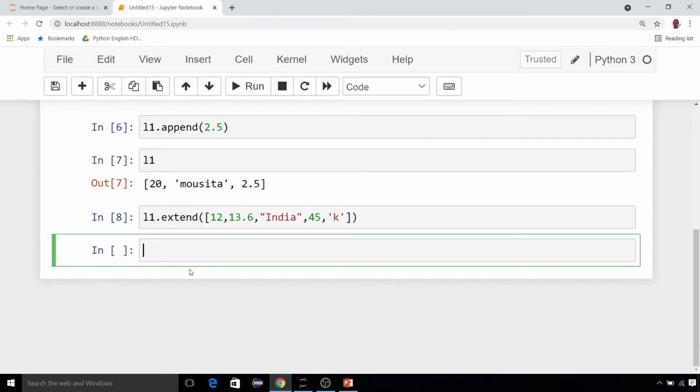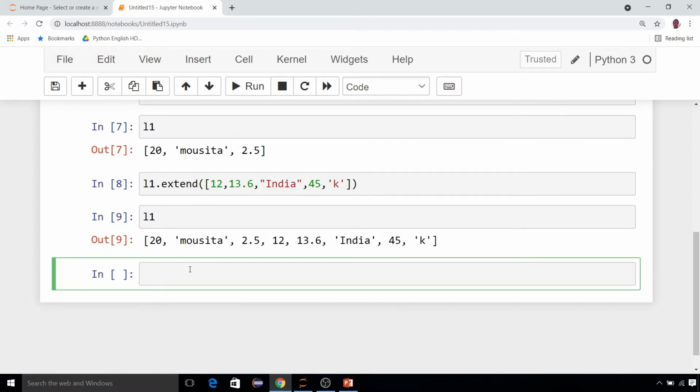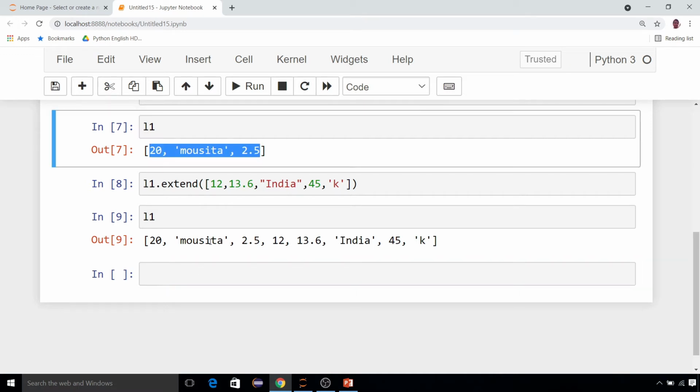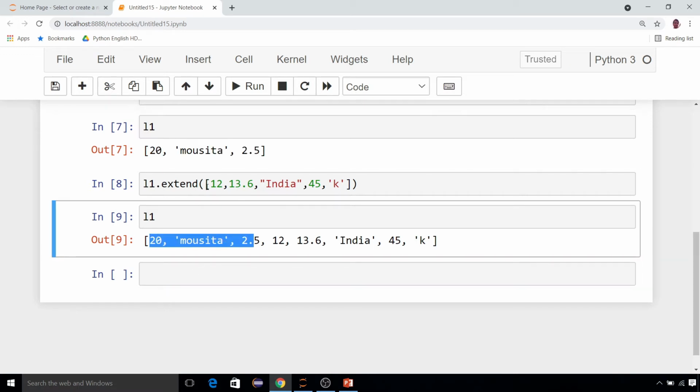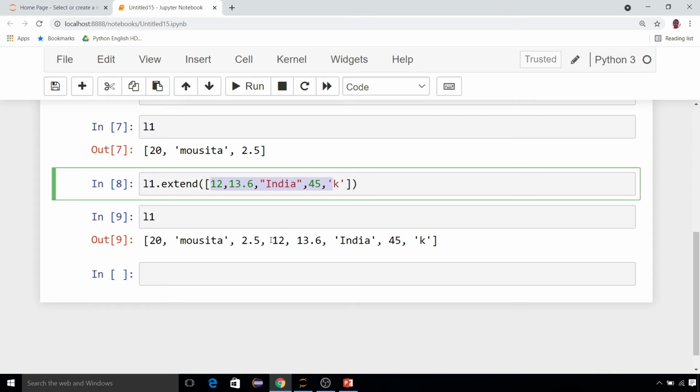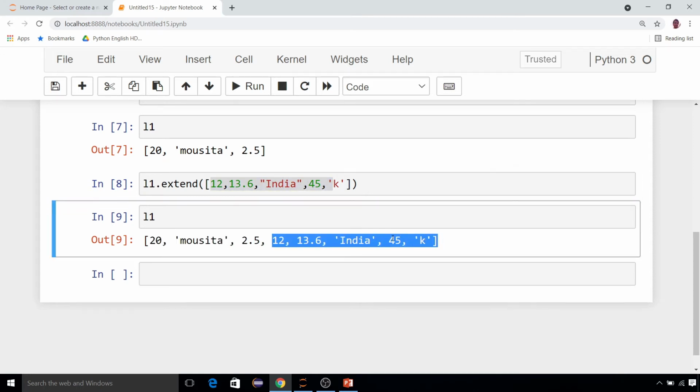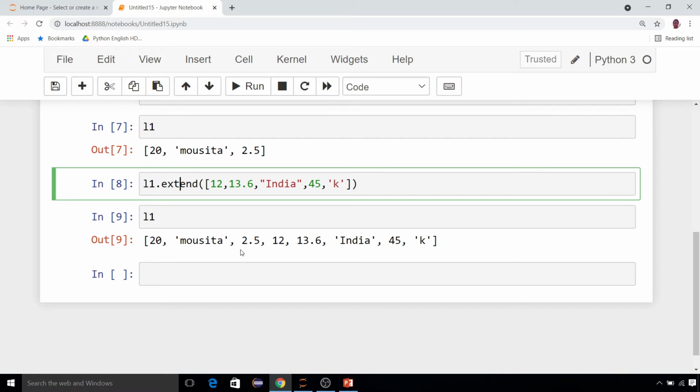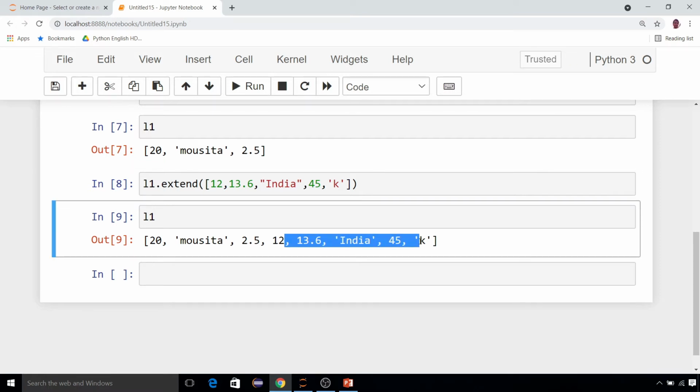Run this and now see L1. It became a huge list because 20 and 2.5 were already there. So this is one, and after that I have added this many elements. So extend is a function with the help of which you can add more than one element at the end of the list. Again, this is also at the end of the list, meaning whatever was there, after those it will be appended.